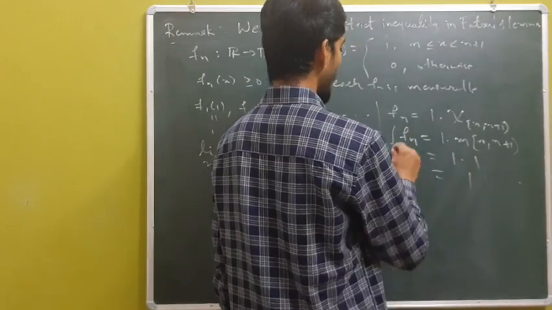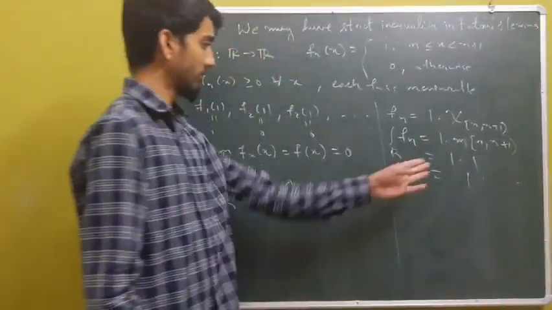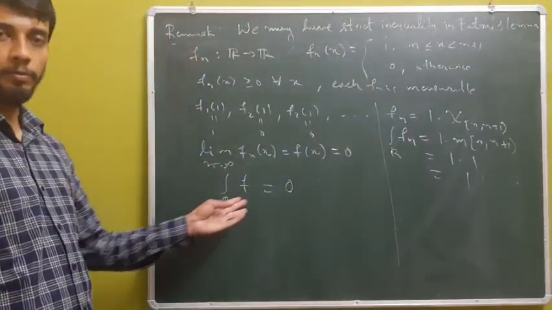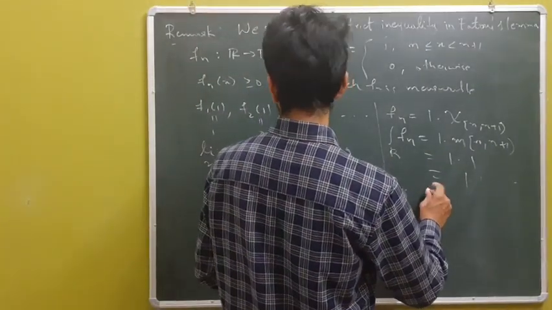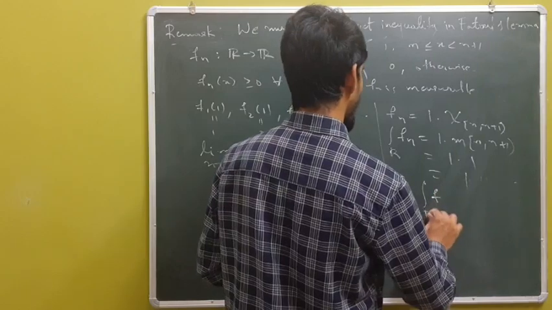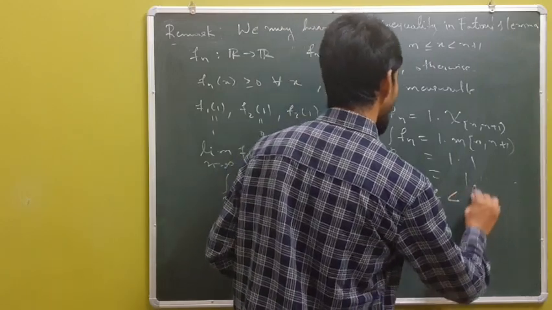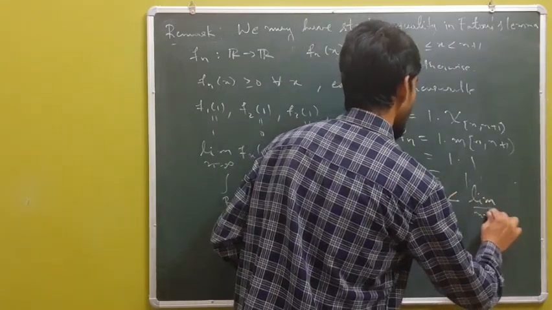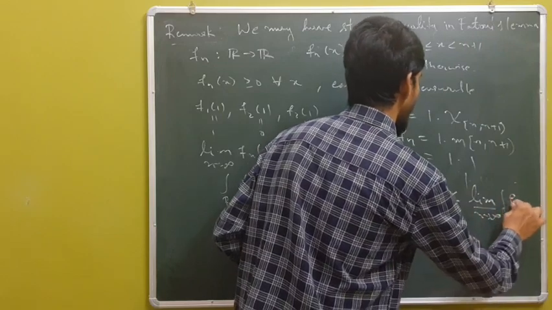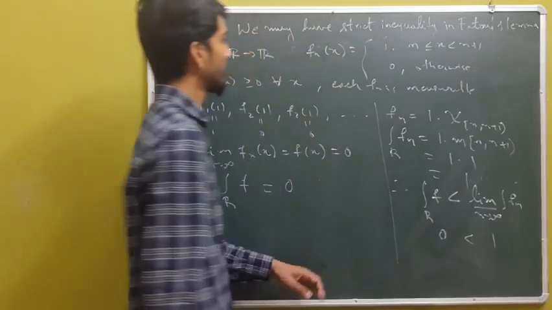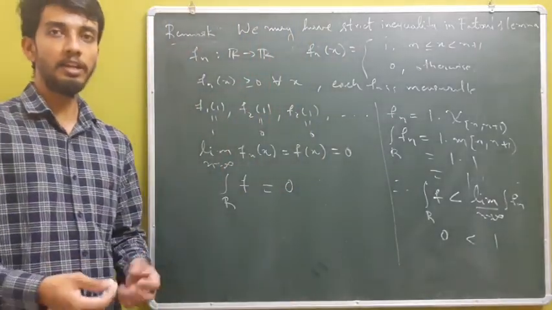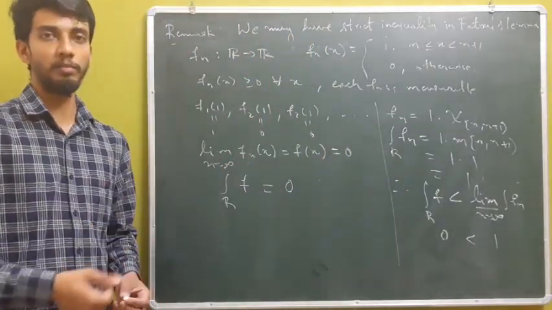So integral of fn over R is 1, whereas integral of f over R is 0. Therefore we have integral of f over R strictly less than limit inferior of integral of fn, where this is 0 and this is 1.